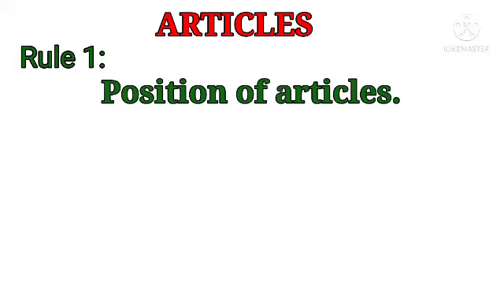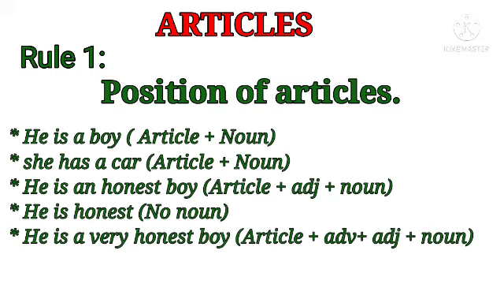Let's see some rules. Rule number 1: position of articles. He is a boy. A is what? Article. Boy, noun. Article plus noun. He is a boy. She has a car. Car is a noun, so we write the article before the noun. He is an honest boy. Honest boy: adjective plus noun. So we write here an honest boy.